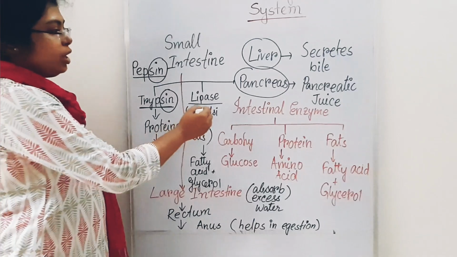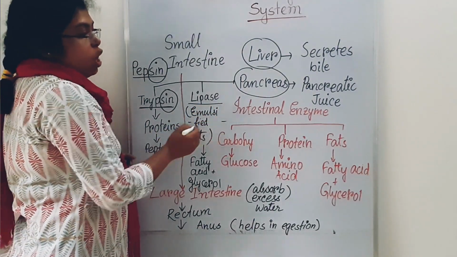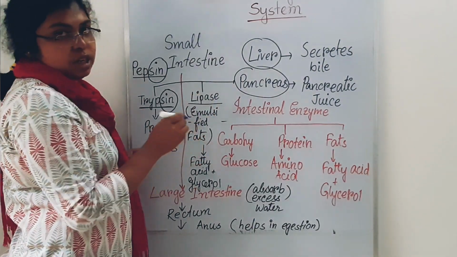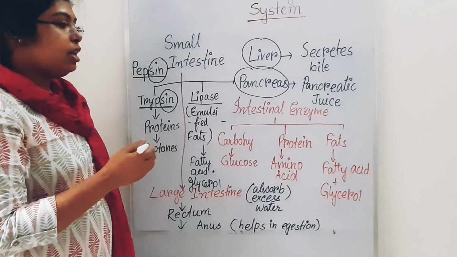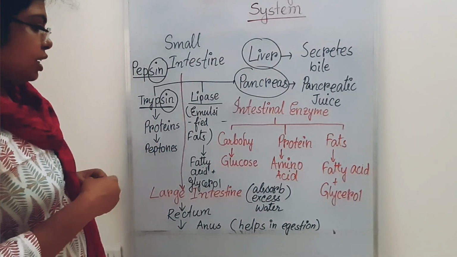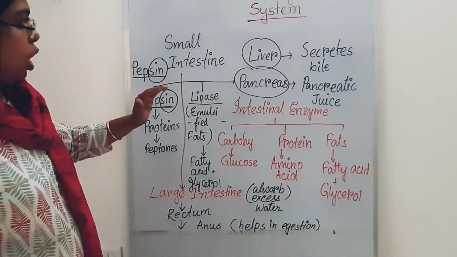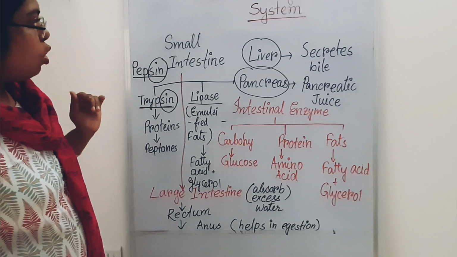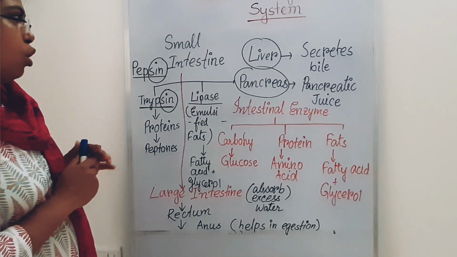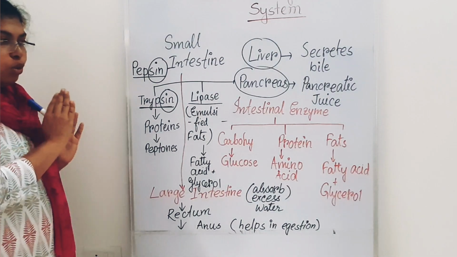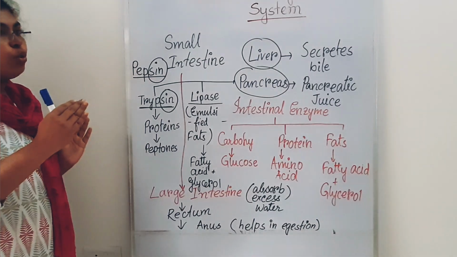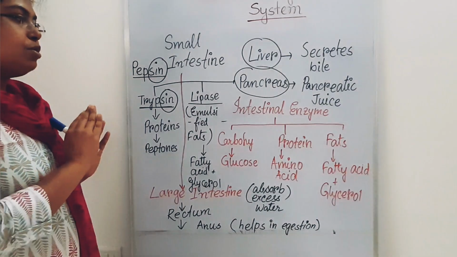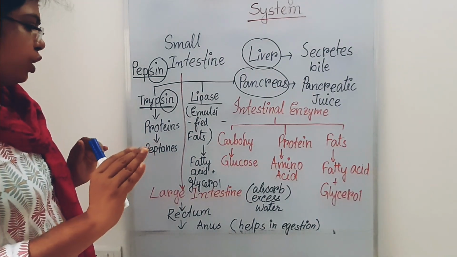So why am I writing this here in red? Because this question was common in last year's final exam. After this, in the small intestine, most of the digestive process is going on.